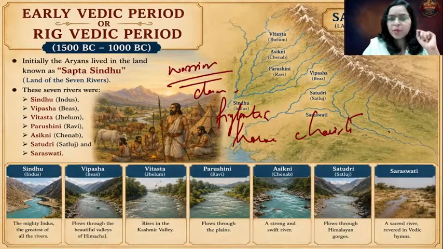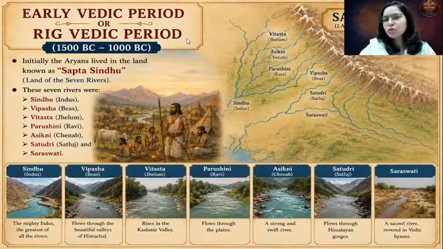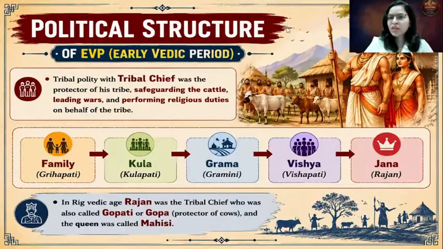The second important thing about Aryans is that they were nomadic in nature. Nomadic in the sense they were pastoral people, whose primary occupation was cattle rearing. So they used to do cattle rearing and that was their primary occupation. So let us now try to understand the different aspects of Aryan's life.